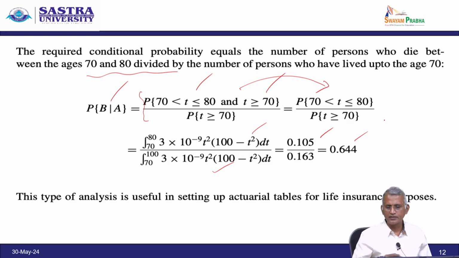So, the result is 0.644. This is the type of analysis useful in setting up actuarial tables for life insurance purposes. So, this is a real-time application of life insurance, finding the mortality rate of a person.